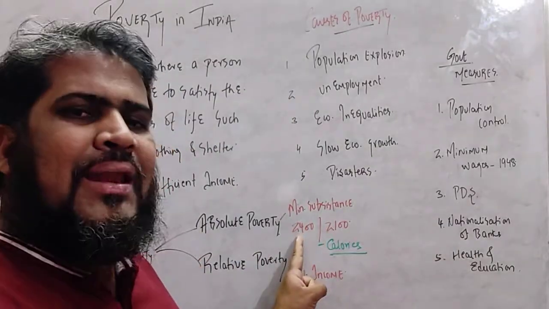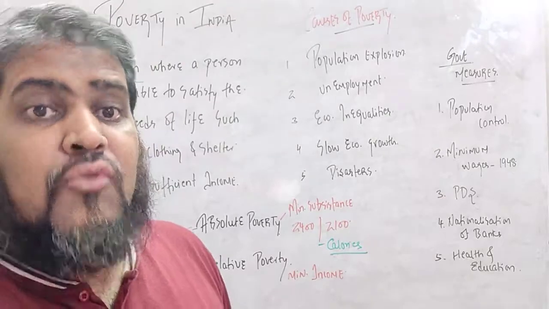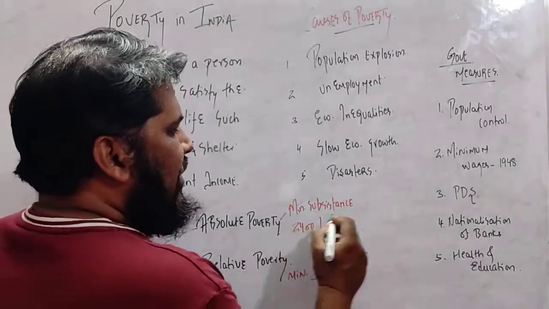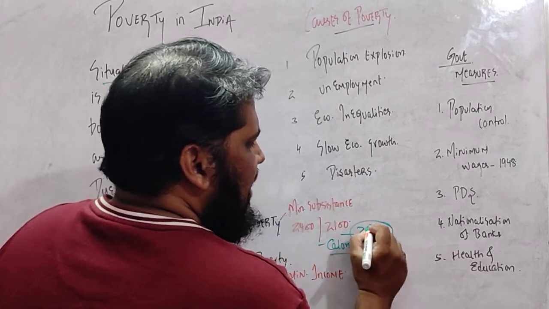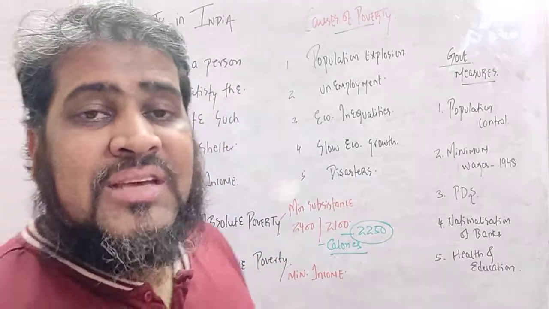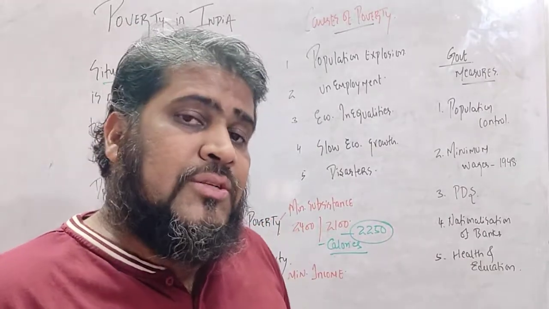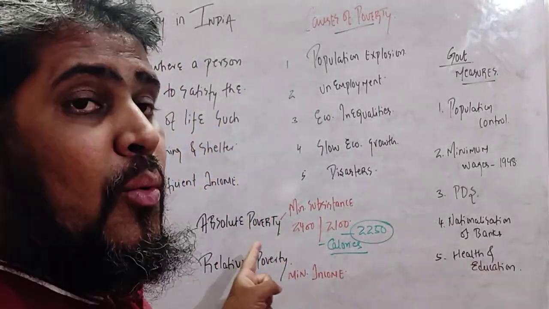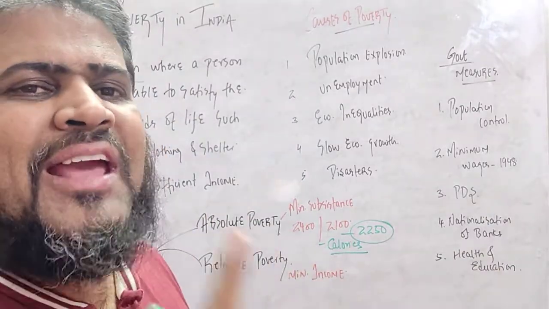So in the rural area the calories are more, and in the urban areas the calories are less. If you take out an average, for an average Indian, 2250 calories are to be consumed per day. Alright, students? So absolute poverty is related with minimum subsistence, minimum intake of the food.